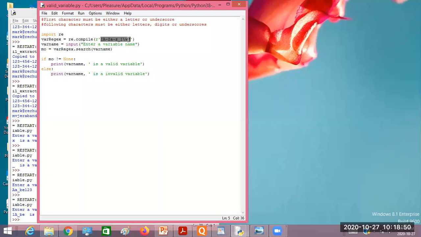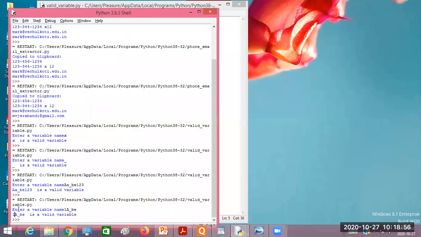If any part of the string matches with the pattern, then it is going to give as valid. See here, what is it giving? Starting from 1 it is not valid, but starting from the letter A underscore B, is it valid or invalid? Starting from A underscore B, yes, it is valid, right?